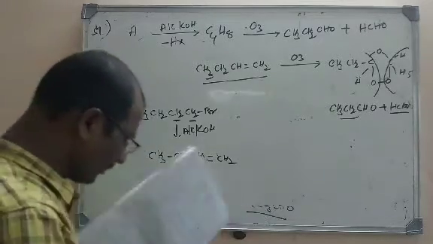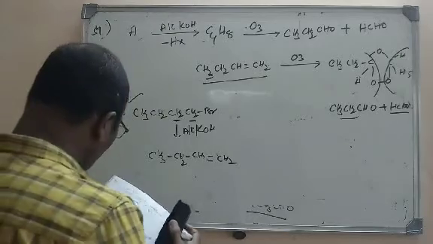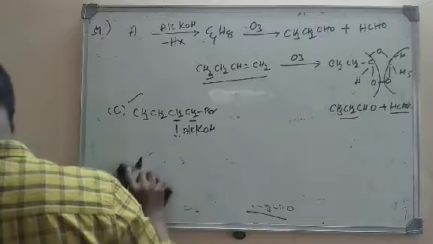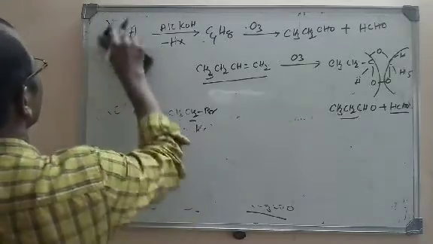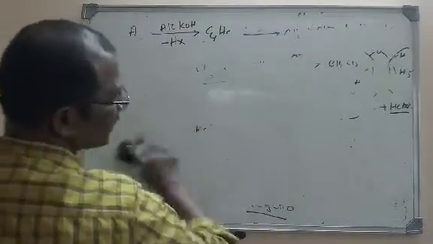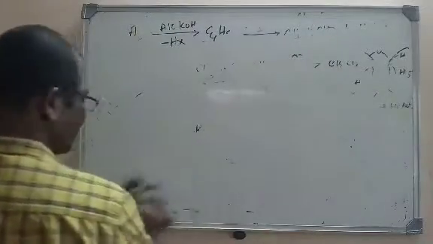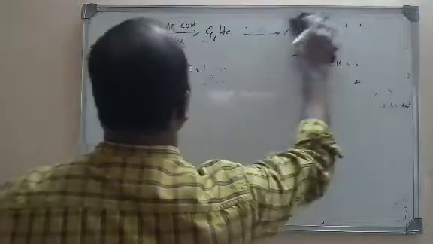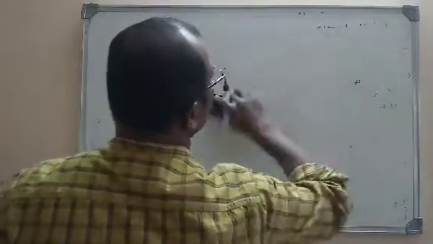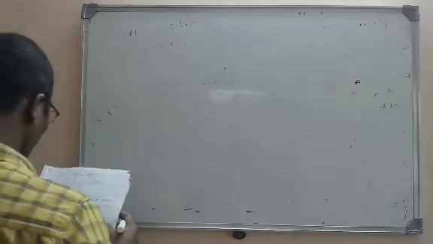Now let us move to the next question. We'll move to question number 54. What I had discussed is 53, now we are moving to question number 54. We are just applying the knowledge of different chemical reactions here. The next one is, a certain reaction is given. We have to find the products there.